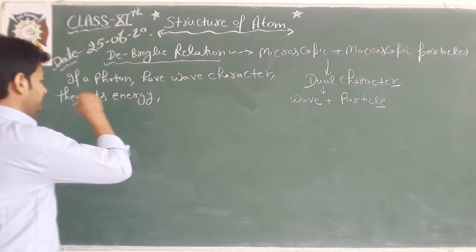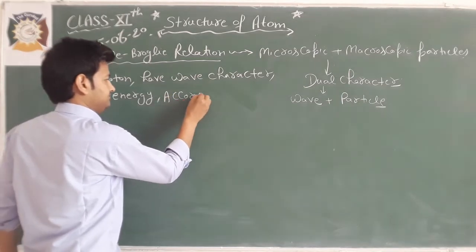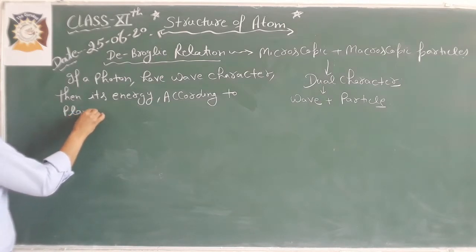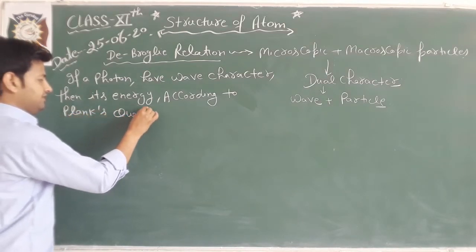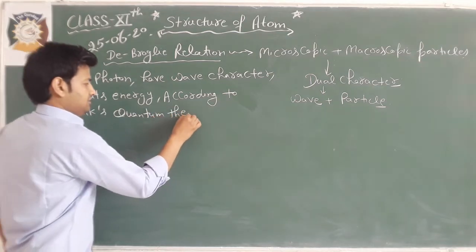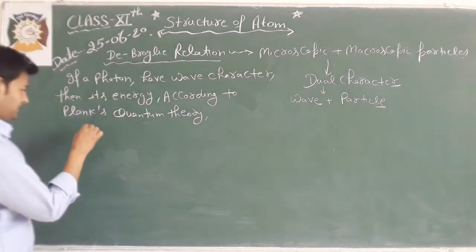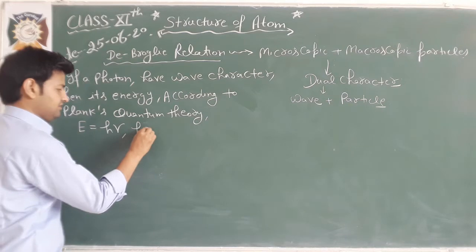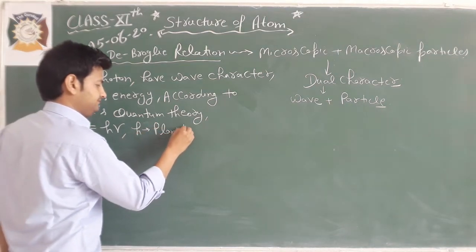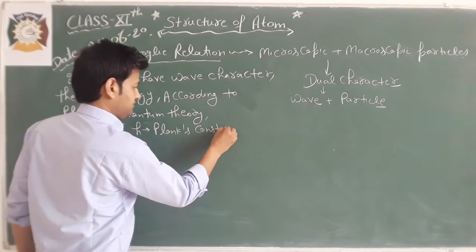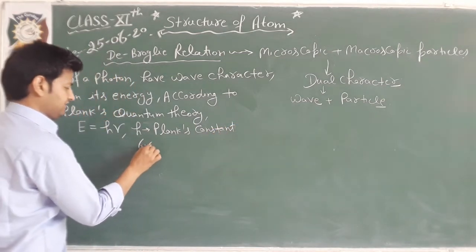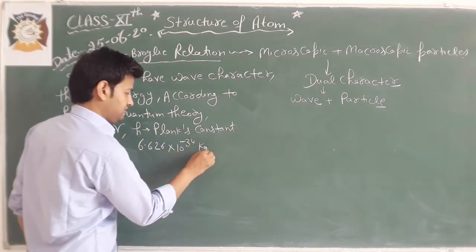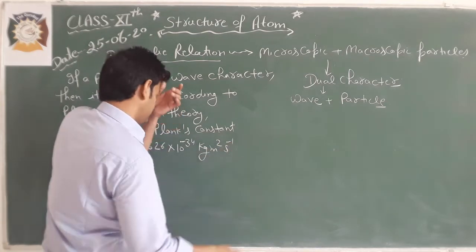According to Planck's quantum theory, the energy will be equal to h into nu. Here h is Planck's constant, and its value is 6.626 into 10 to the power minus 34 kilogram meter square per second.